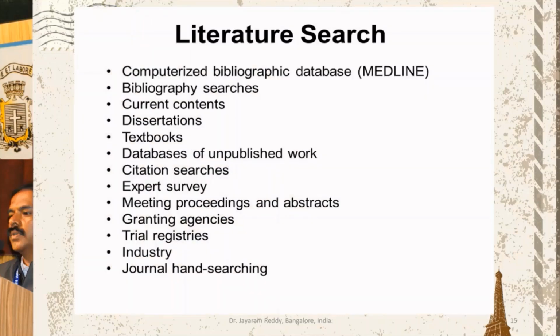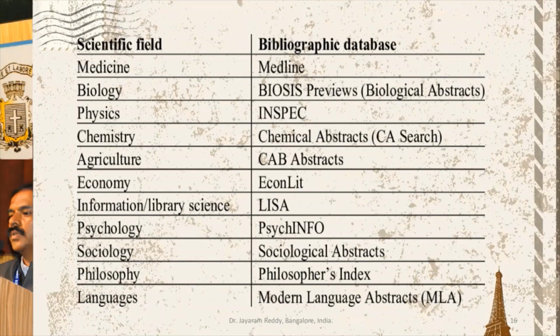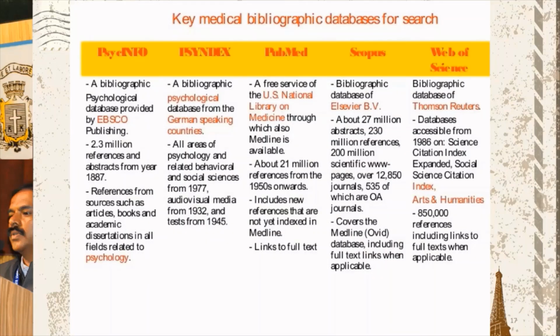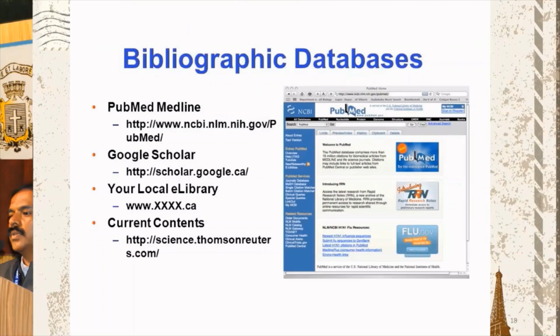And this is the literature database, the bibliographic databases, where all the published papers are available. And these are the medical databases about the bibliography of medical sciences. Among bibliographic databases, PubMed is the most important one. Apart from that, there are many others.